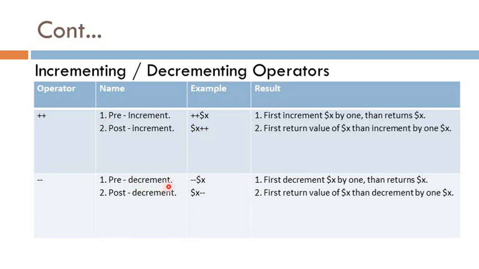Same way, pre-decrement is written as minus minus $x. So it first decrements by 1 and then returns to the variable. And in post-decrement, first assign the value of the variable, then decrement the variable by 1.